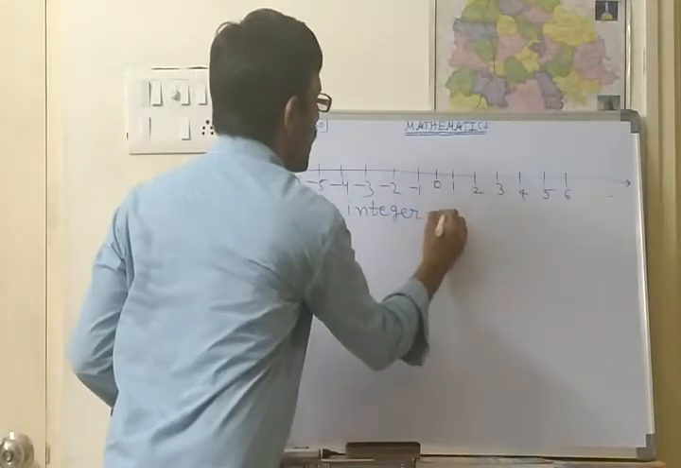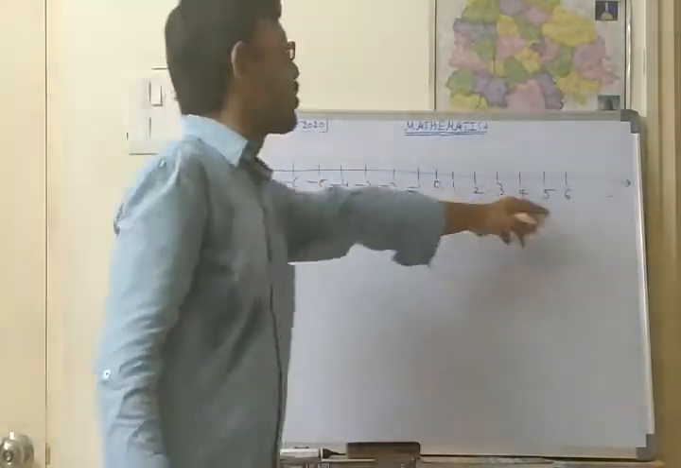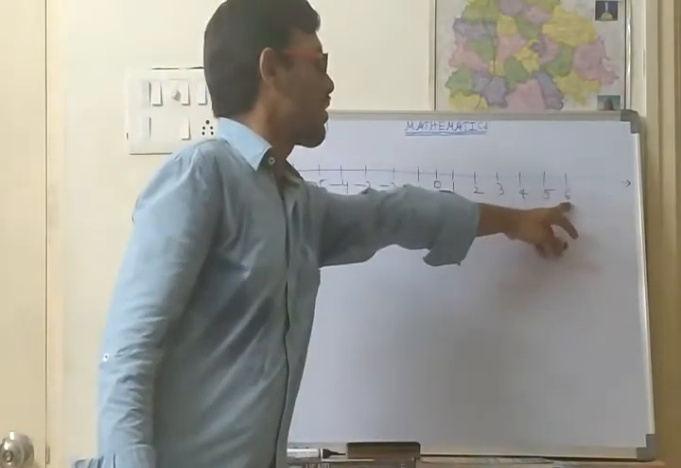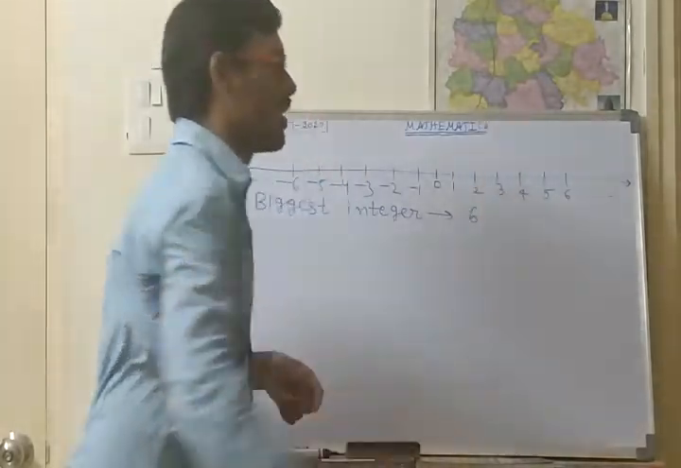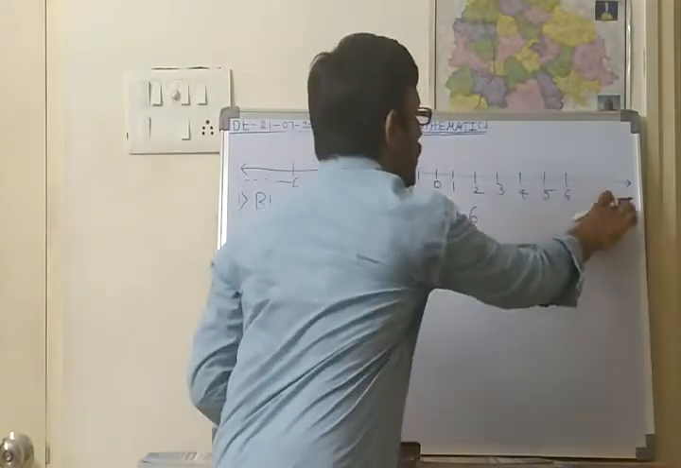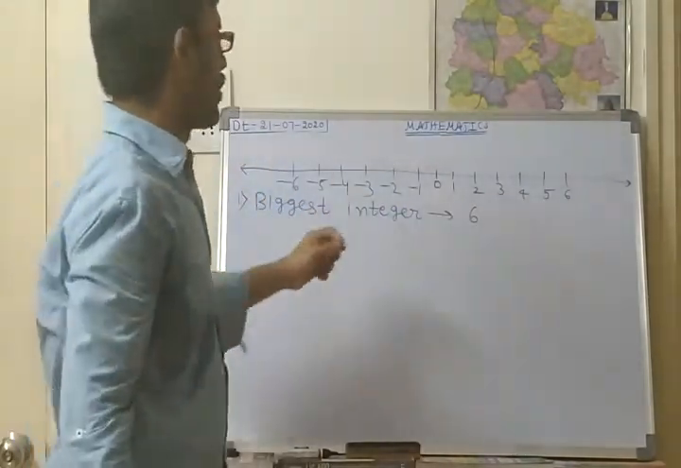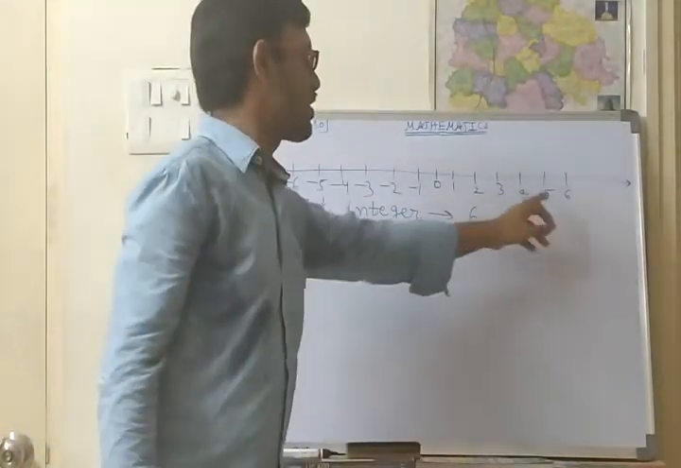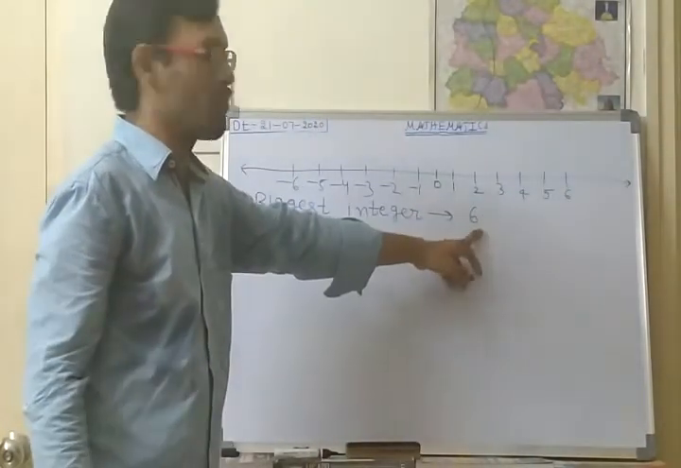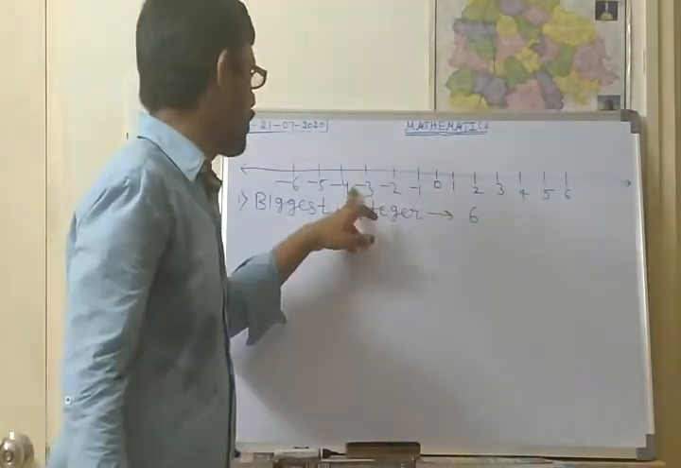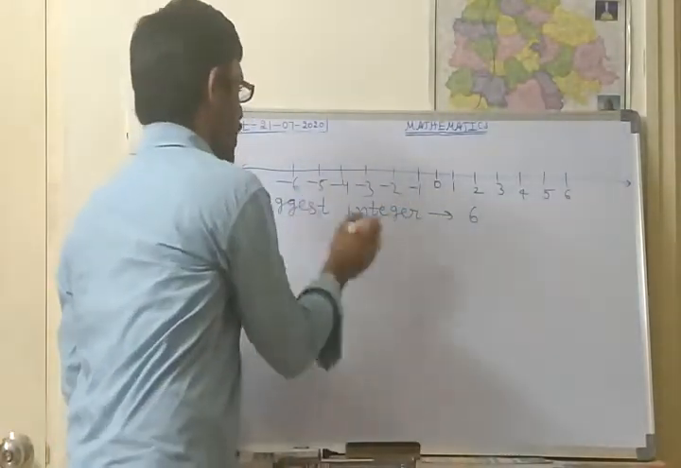Which is the biggest integer represented on this number line? The last one is the biggest integer. So here 6 is the biggest integer. This is one of the number lines, and in this, the biggest means the last one. The positive numbers will always be the biggest numbers, and the negative numbers will always be the smallest numbers. So this is the answer to the first one.